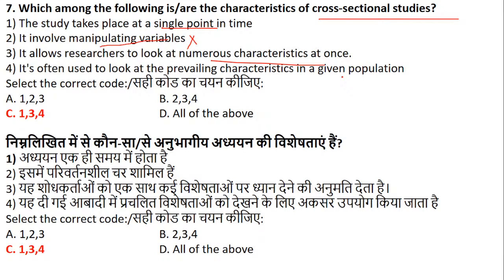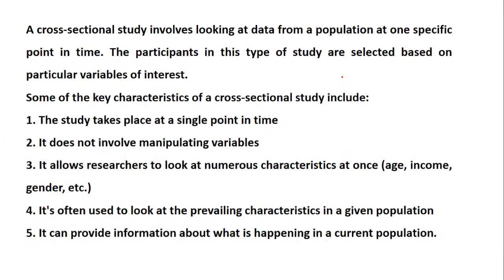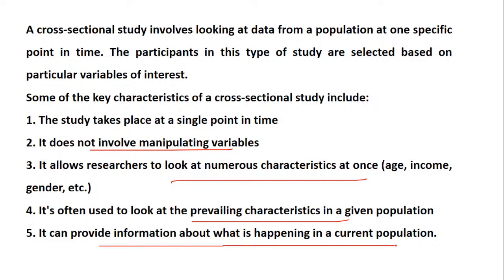Okay, fine. Let's move ahead now. So cross-sectional. I have just listed out the characteristics of cross-sectional. It studies something that takes place at a single point of time. It does not involve manipulating the variables. It looks at a number of characteristics. It is often looking at prevailing characteristics of the population, and it provides information on what is happening with the current population. These are the characteristics related to cross-sectional studies.